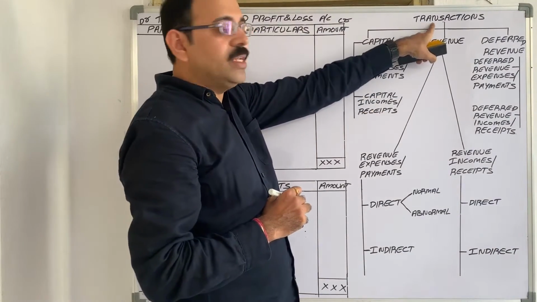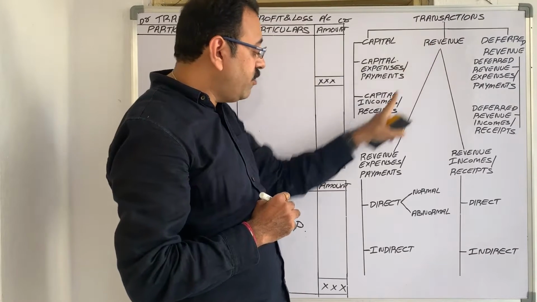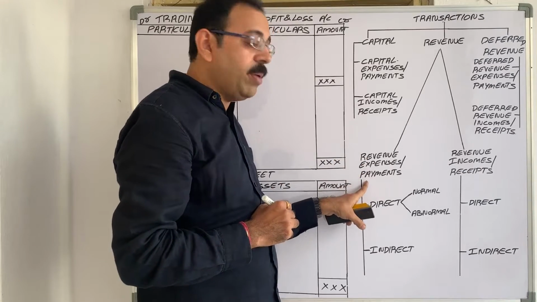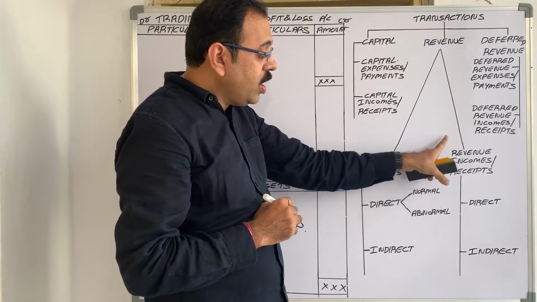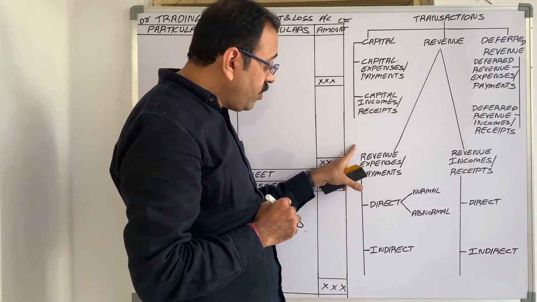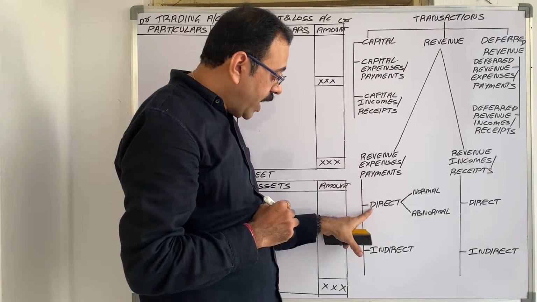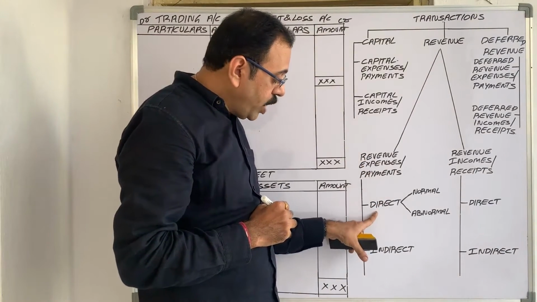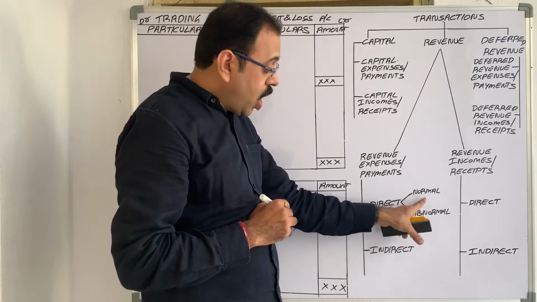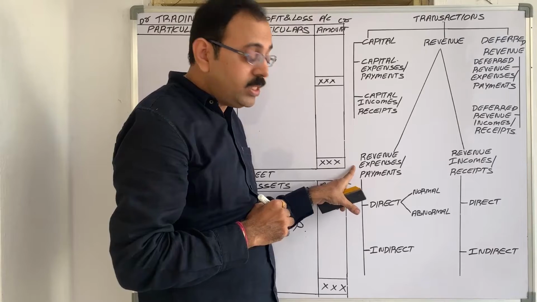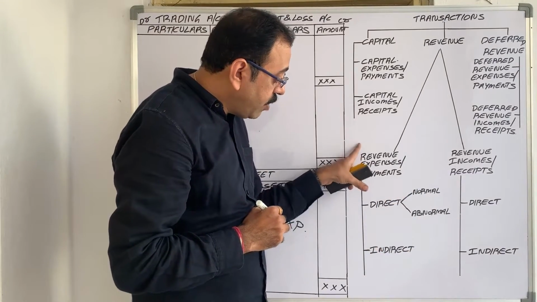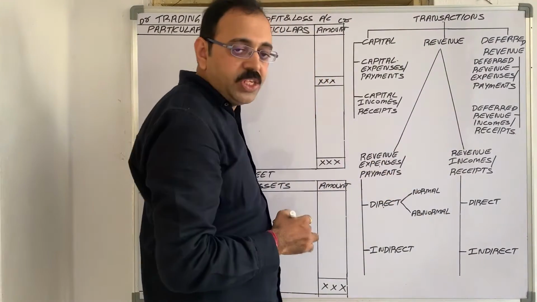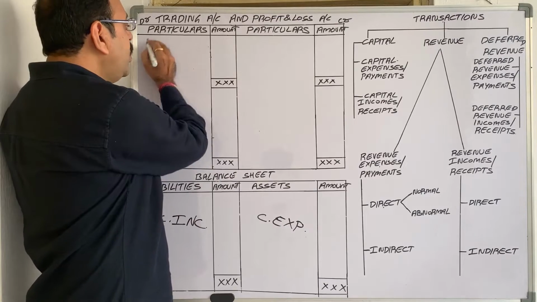Come to revenue transactions. Revenue transactions are divided into two types: revenue expenses, also known as revenue payments, and revenue incomes or revenue receipts. Now, revenue expenses are again divided into direct revenue expenses and indirect revenue expenses. Direct revenue expenses are again of two types: normal direct revenue expenses and abnormal direct revenue expenses. Normal direct revenue expenditure we should debit to the trading account.